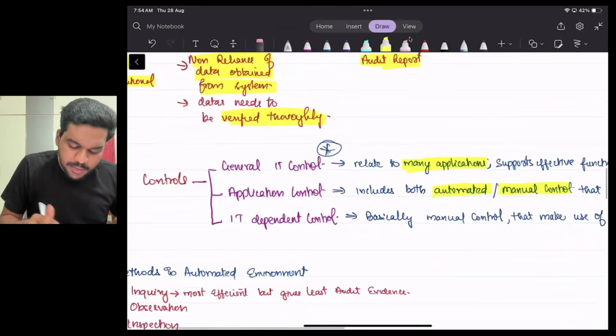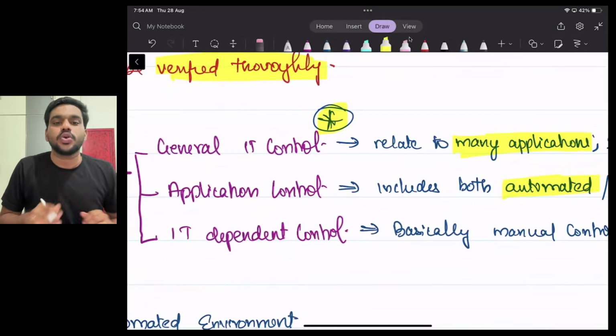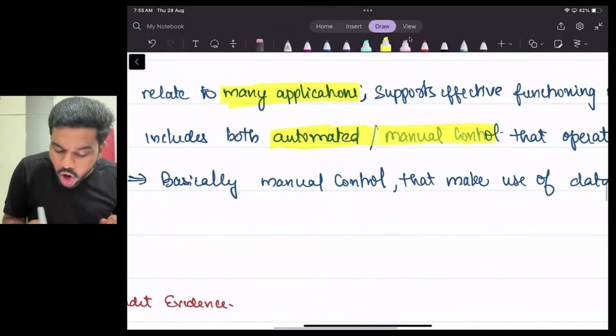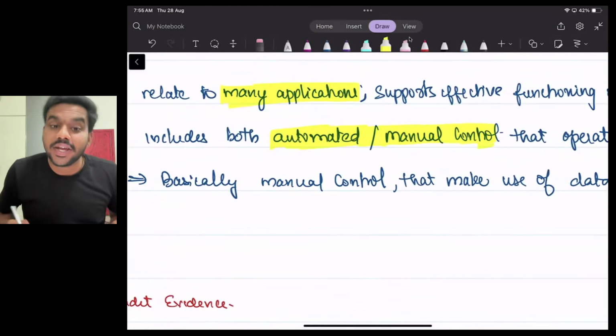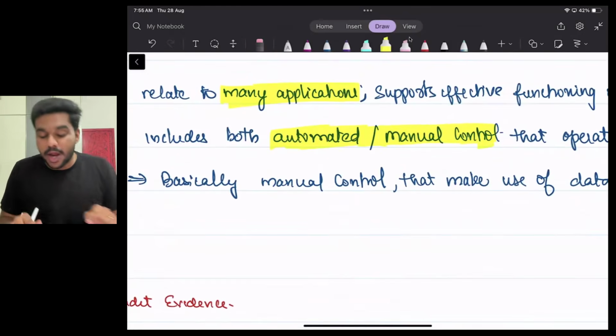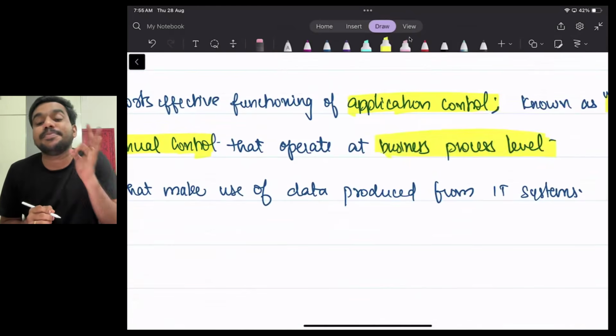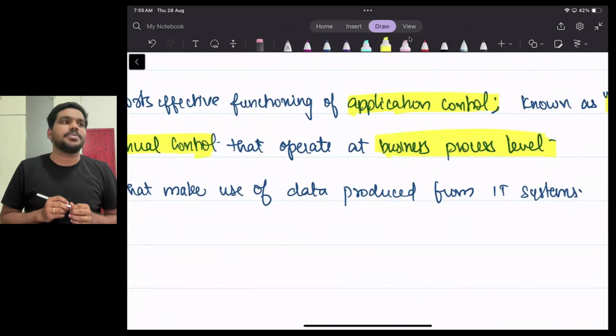Okay, so I have put a star mark. We will discuss it right now. So next, application control. Application control includes both automated control and manual control that operates at business process level. I repeat, that operates at business process level. Say for example,